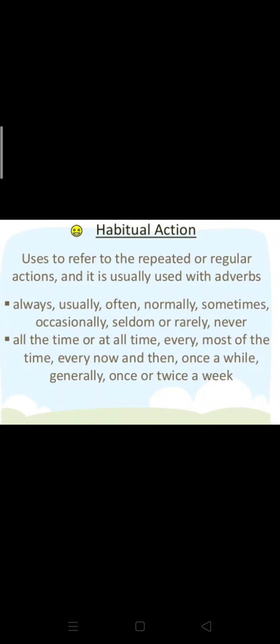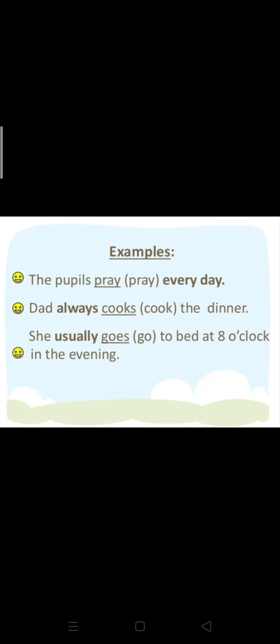So we use simple present tense. Let us learn through examples. The pupils pray every day. So every day here is the word used for habitual action which is taking place daily. Dad always cooks the dinner. Again, always is used for habitual action. He usually goes to bed at 8 o'clock in the evening.